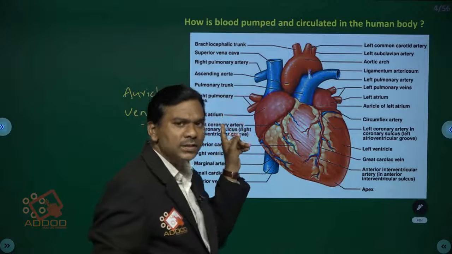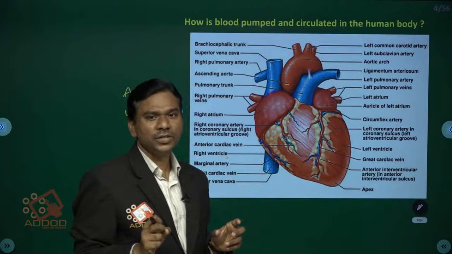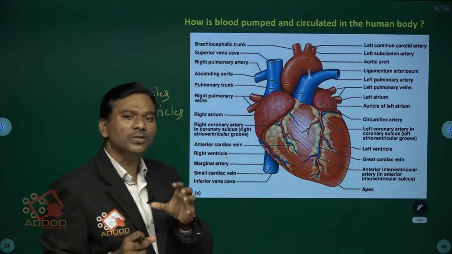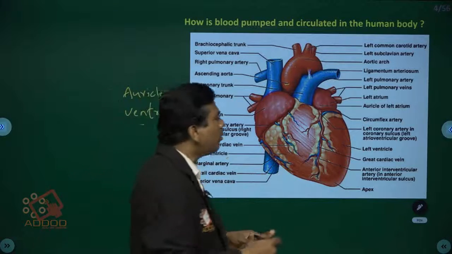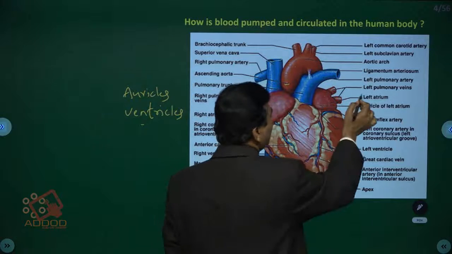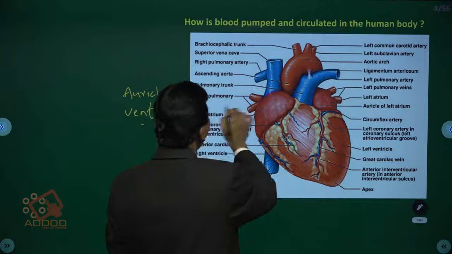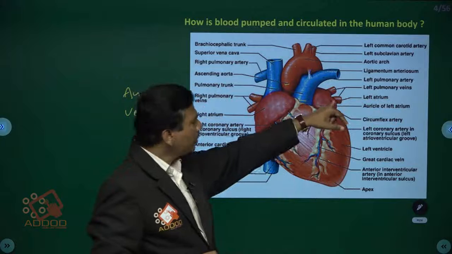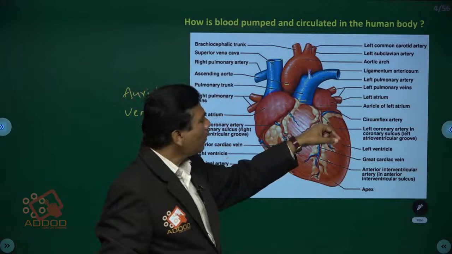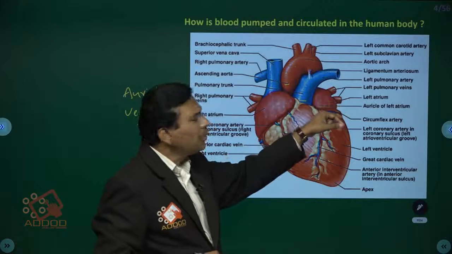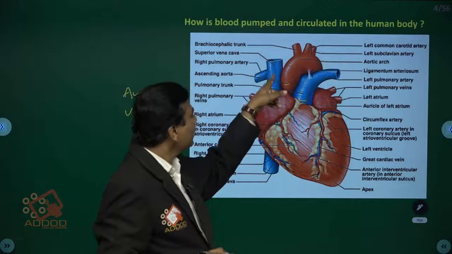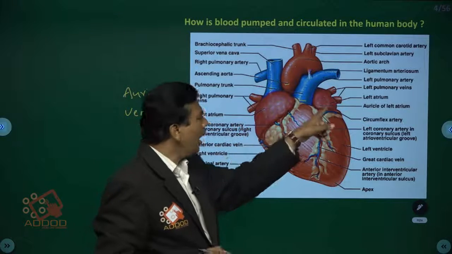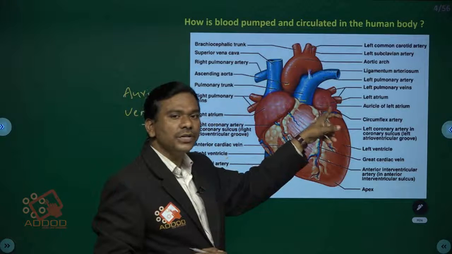Then in the lungs, gaseous exchange takes place, children. The deoxygenated blood is converted into oxygenated blood. This oxygenated blood is carried from the lungs to the heart by pulmonary veins, the left pulmonary veins and right pulmonary veins. Both carry the oxygenated blood. The pulmonary veins open into the left atrium. The vena cavas both open into the right atrium. The right atrium consists of deoxygenated blood and the left atrium consists of oxygenated blood.